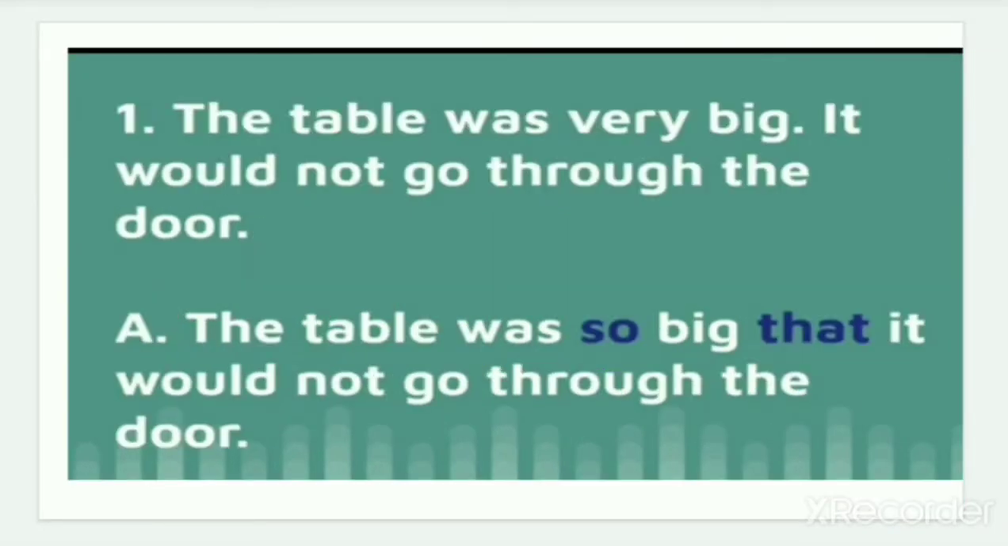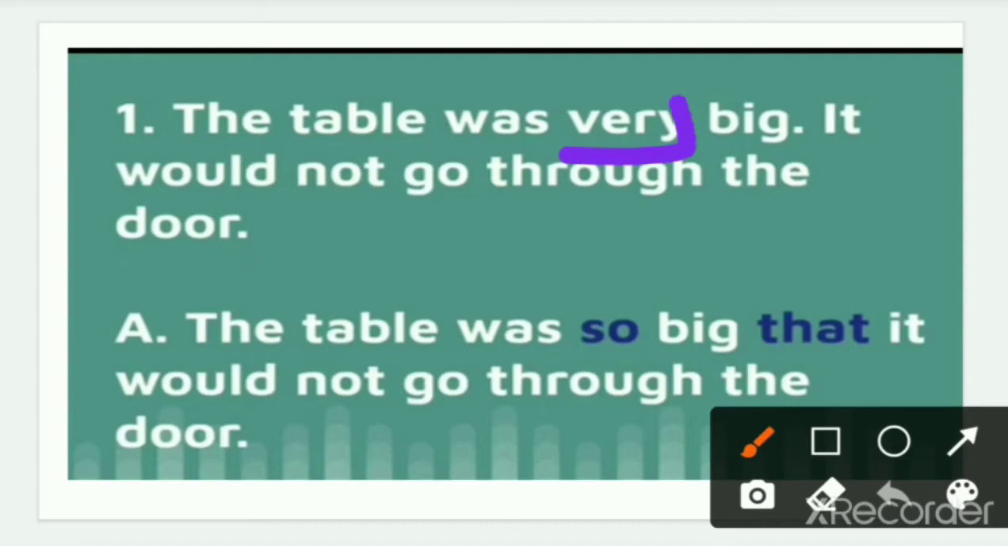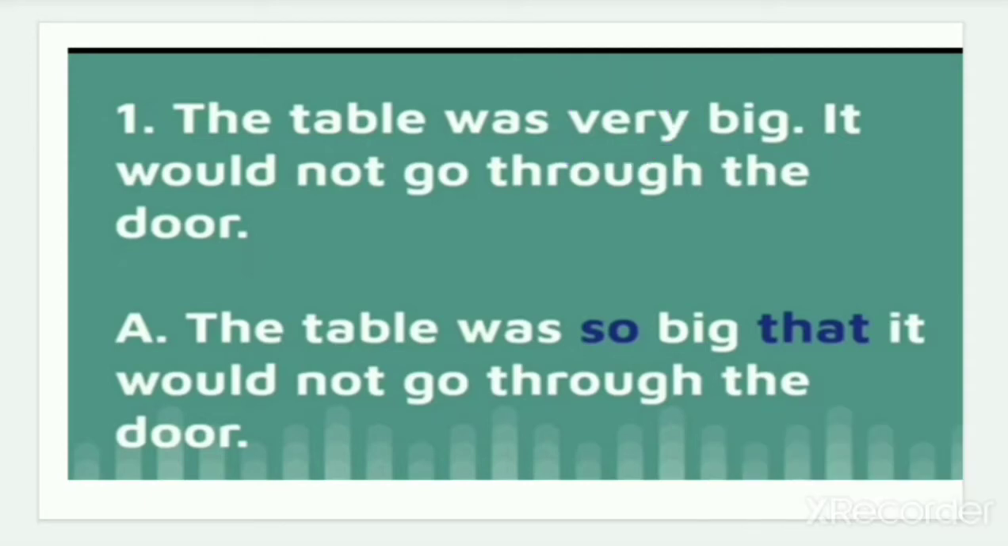Number 1, we have: The table was very big. It would not go through the door. The table was very big, so we have to replace this very with so and that. How will we write it? The table was so big that it would not go through the door. I repeat, the table was so big that it would not go through the door.